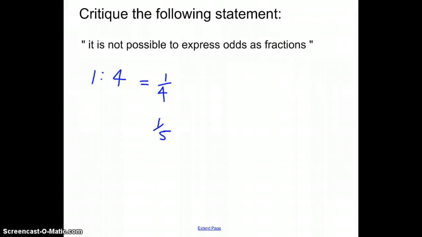This next question comes directly from the curriculum and it's not on your student handout. Critique the following statement. It is not possible to express odds as fractions. So if you take the ratio of 1 to 4, a ratio can always be rewritten as a fraction, but the probability of this same statement is 1 over 5. So you'll note that these two fractions are not the same. So yes, it is possible to rewrite the ratio 1 to 4 as a fraction, but that will not mean the same as the fraction given in the probability. So please keep that in mind.